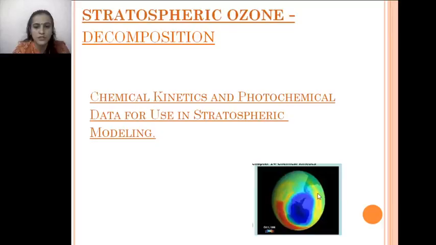Stratospheric ozone decomposition: the ozone hole has increased from 1991 up to 2020. The rate of CFCs, chlorofluorocarbons, due to pollution is going to increase. We have to slow down the rate of production of CFCs. So chemical kinetics again helps us find out the problems related to ozone layer depletion. Chemical kinetics and photochemical data are used in stratospheric modeling.